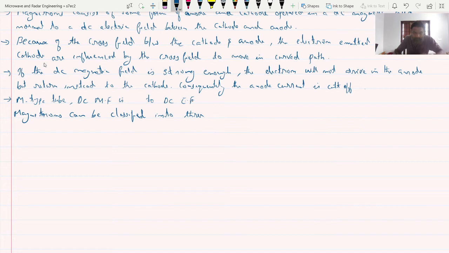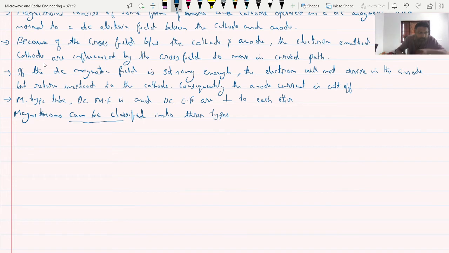Keep that in mind. So magnetrons can be classified into three types.